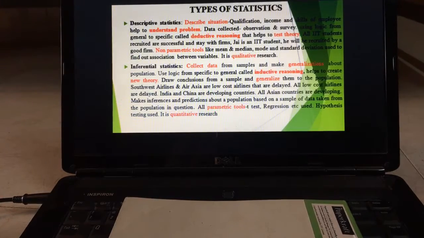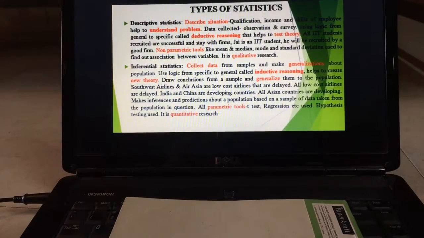And the second one is inferential statistics. The difference is, in descriptive I told you we describe the situation. Here we are collecting the data and trying to make some generalizations. So in the case of descriptive, we are testing the theory. Here we are creating a new theory. The logic we are using here is, from the generalizations we come to specific, vice versa of descriptive statistics. Here it is quantitative research, where parametric tools we will be making use of. Okay. So this is a very important basic concept in statistics, which we all should know.